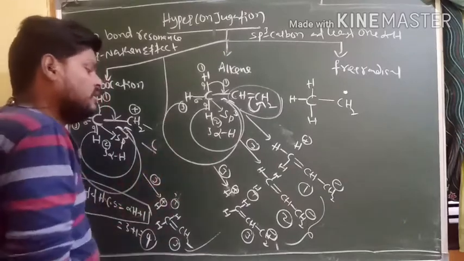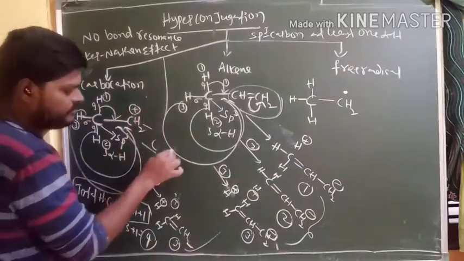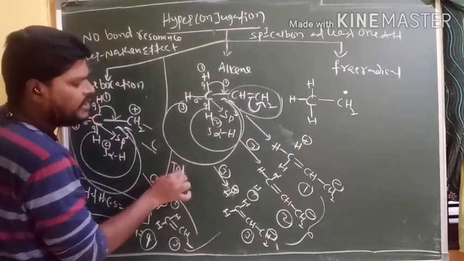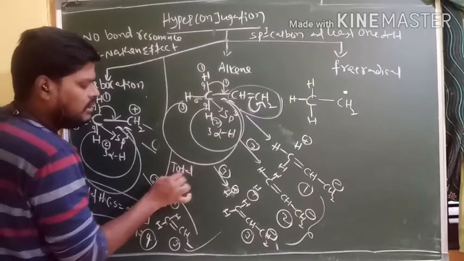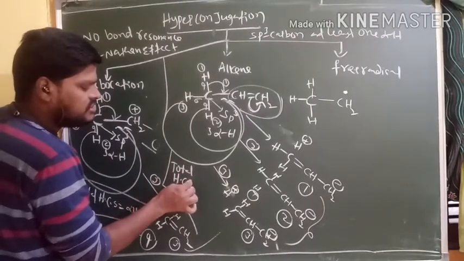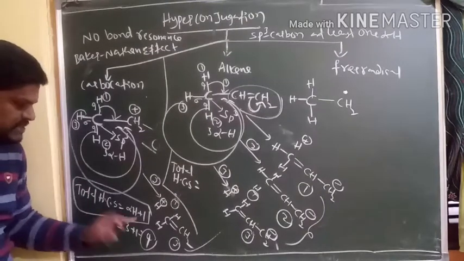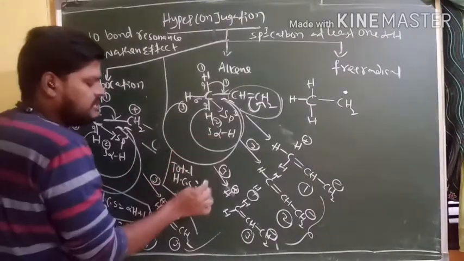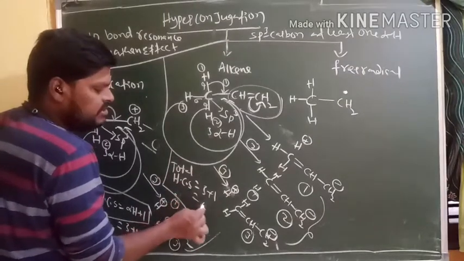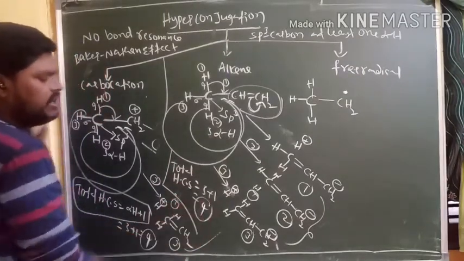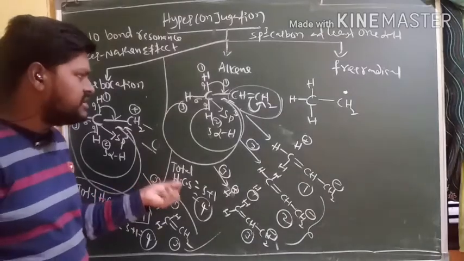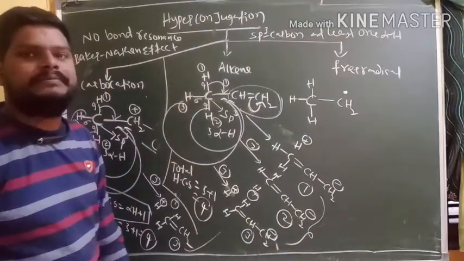But the total hyperconjugation structures equal the formula: number of alpha hydrogens plus 1. Here the total number of alpha hydrogens is 3, plus 1, we get a total of 4. So this 4 belongs to the hyperconjugation structures for this alkene.